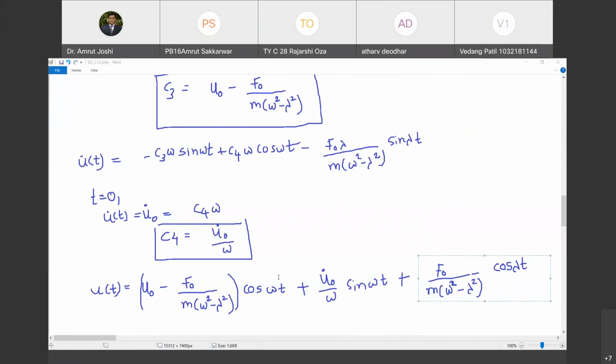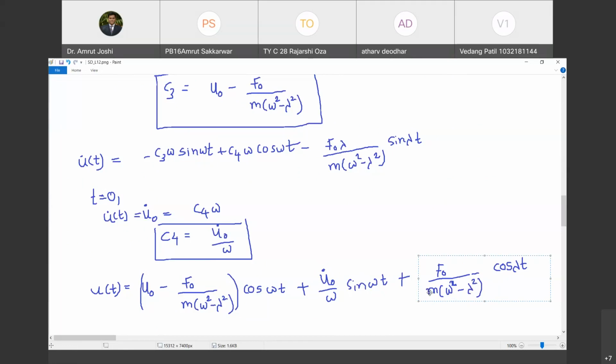Let me cross verify if we have made any mistake. So F0 upon omega n square by omega square into cos omega t. Are we right? F0 upon cos lambda t. They are not getting m here. What is the mistake?